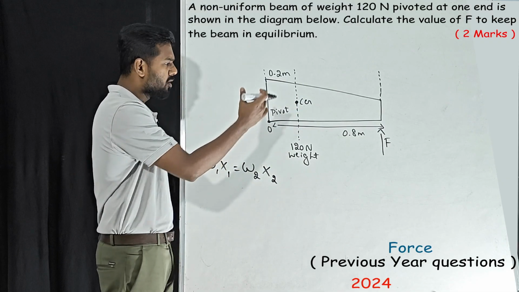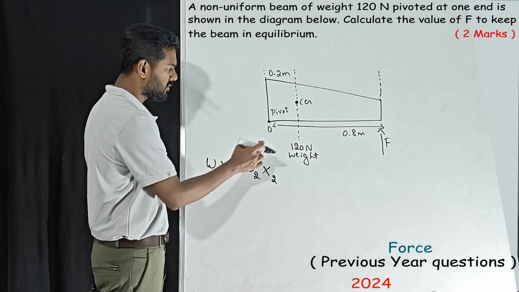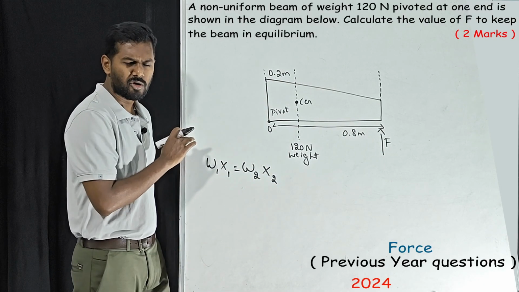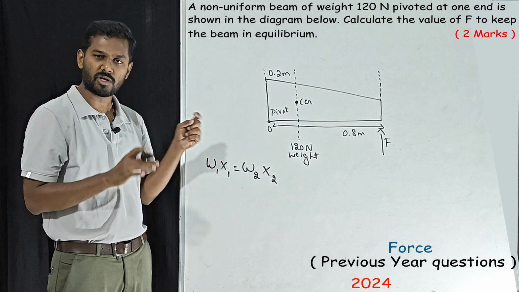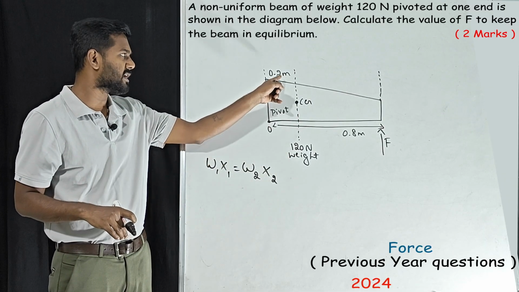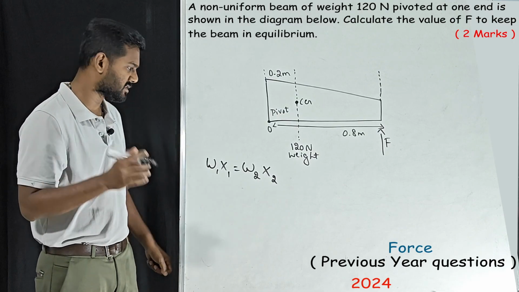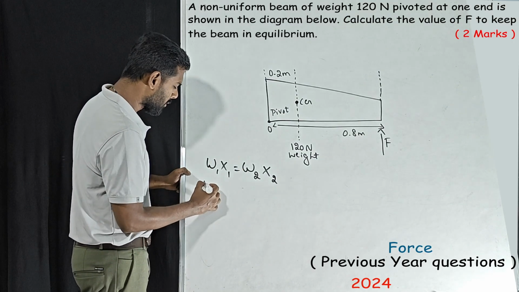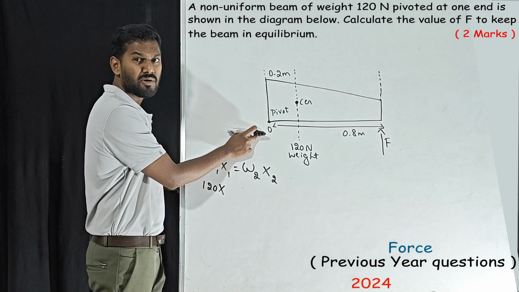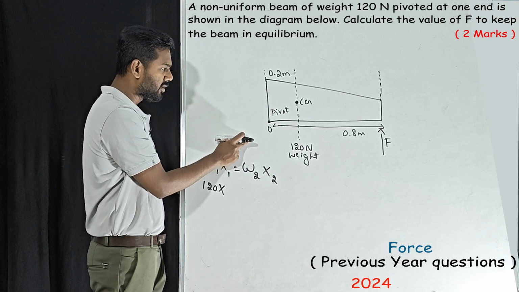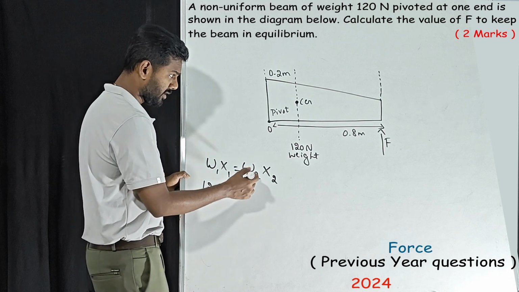This is the left side weight and this is the right side weight, right? So W1 x1 is equal to 120 into 0.2. You don't have to convert into SI units. This is already in SI units, which is proper. If they give you kg and centimeter, you don't have to convert, because on both sides we have the same units, which will get cancelled. Now W1 is equal to 120. What is x1? From the weight till the pivoted point, or fulcrum point O. That distance is given here, that is 0.2, is equal to W2.